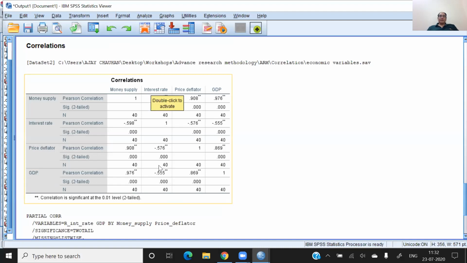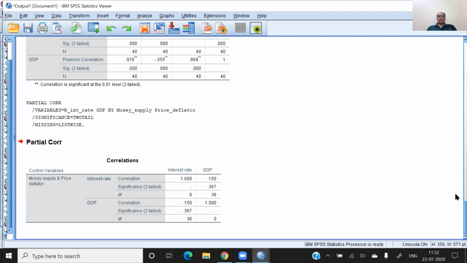Before controlling, the correlation was significant, but after controlling, there is no correlation between the two variables, interest rate and GDP. It means interest rate and GDP don't have a direct correlation. They have an indirect type of correlation. So now I hope you understand the concept of correlation and partial correlation, which is a very important concept in research.